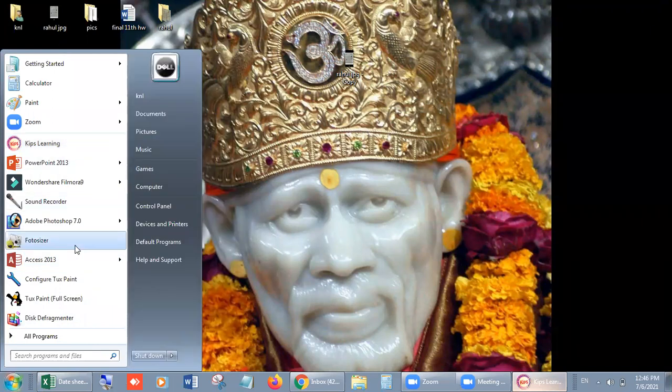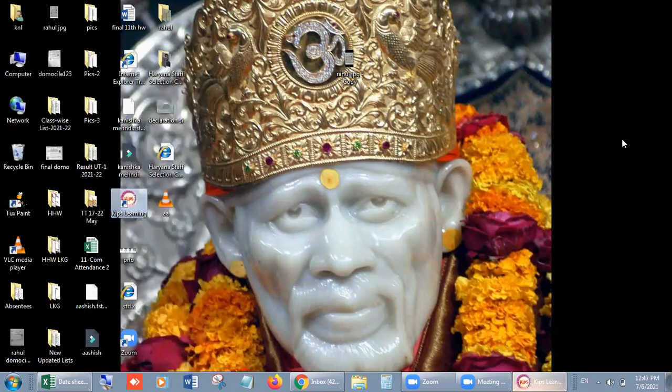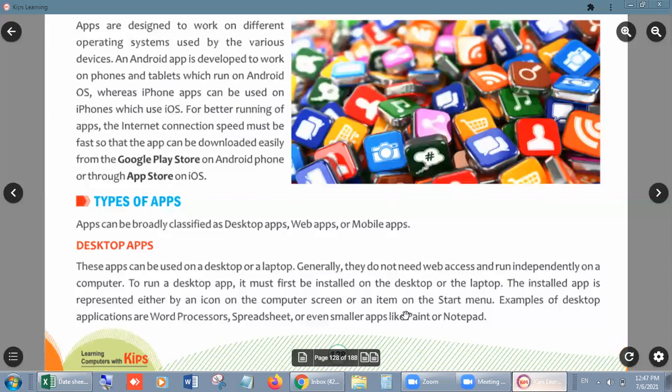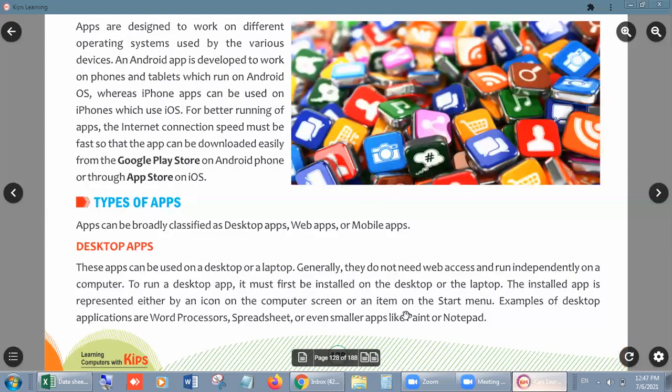And what is the use of it? As in your mobile, you can start your application with the help of icons on your mobile screen. In the same way, we can run our software, our desktop apps, by clicking on it, right? Let's come back to the point. So these are the desktop apps. The installed app is represented either by an icon on the desktop screen, as I showed you, or an item on the start menu.